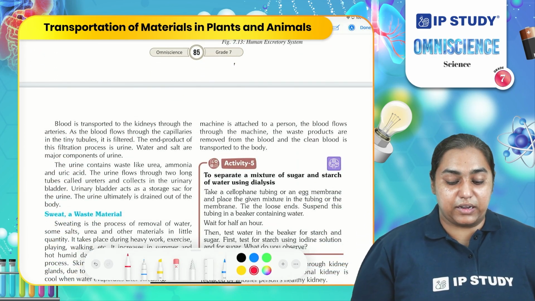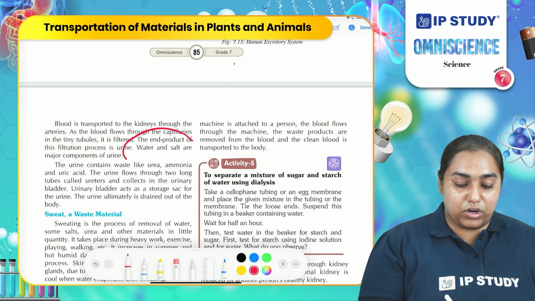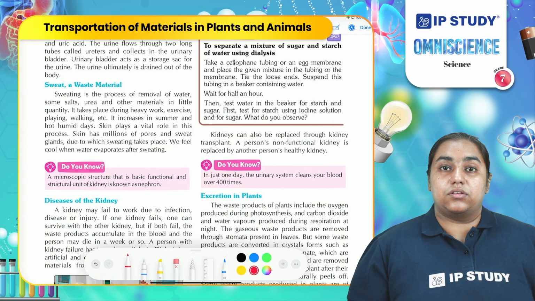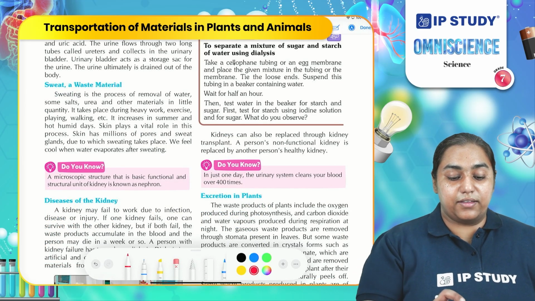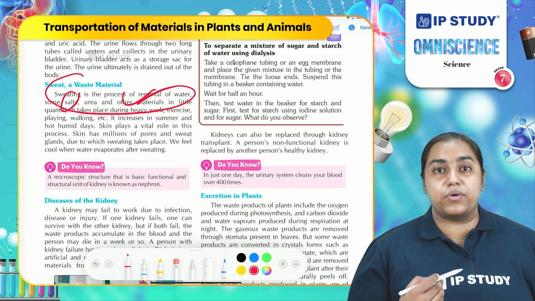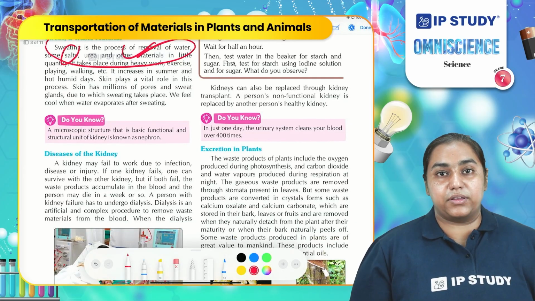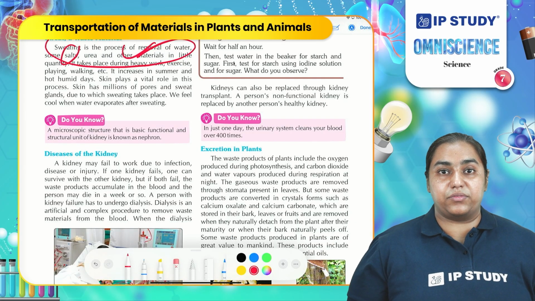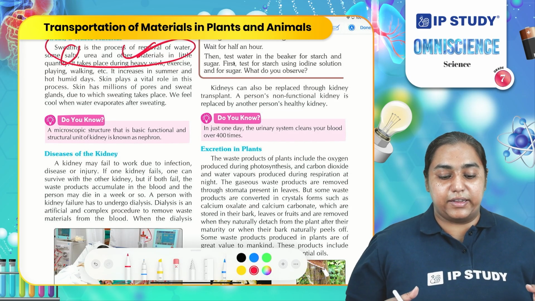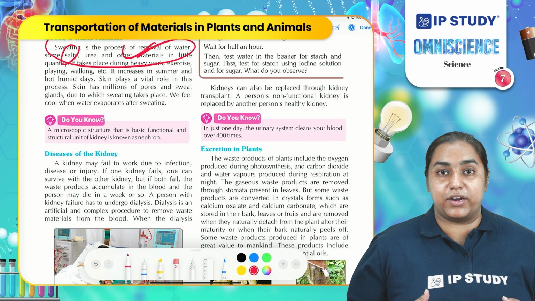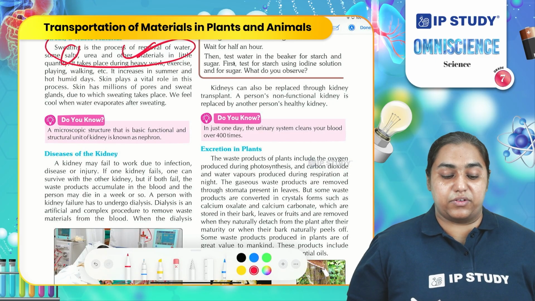What does urine basically contain? It contains water and salt. How is sweat a waste material? Sweating is the process in which water, salt, urea and other material are removed from our skin. Sweat glands present in our body get activated when we run or perform certain activities, and sweat comes out containing the excessive material. In our skin there are so many pores and sweat glands, so the whole skin acts as an organ of removal of waste.